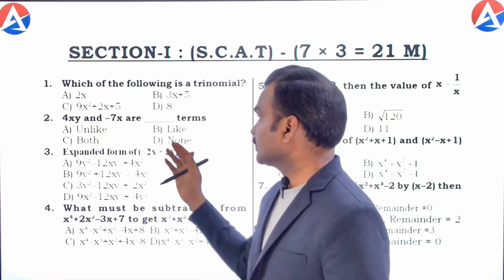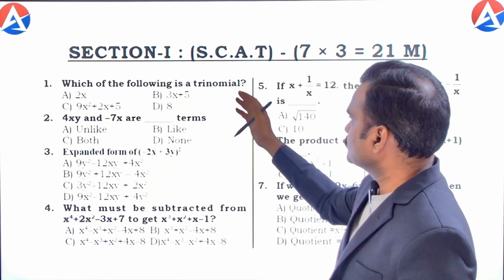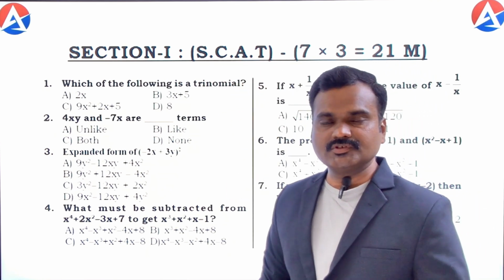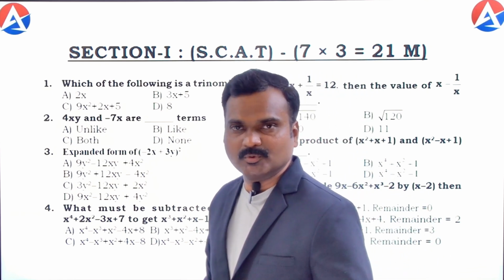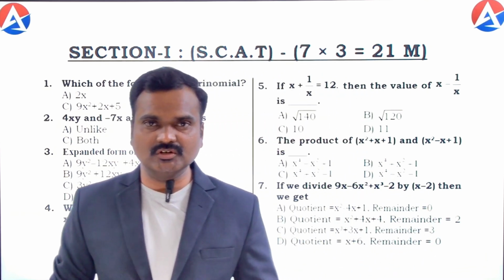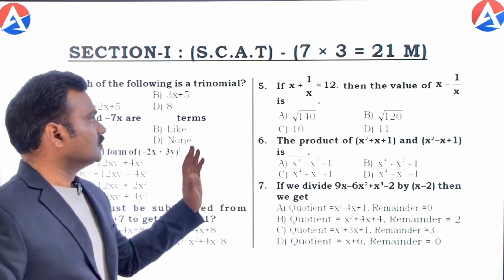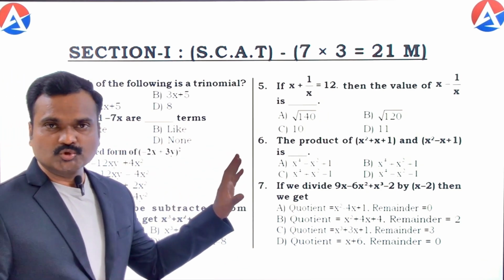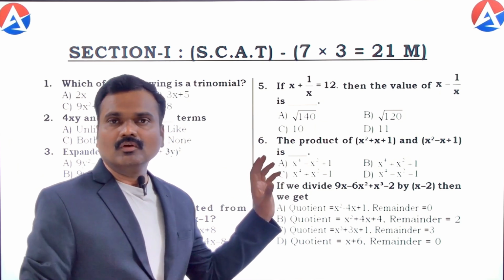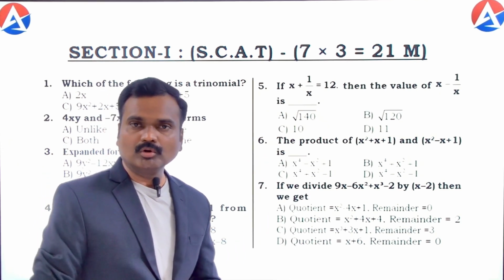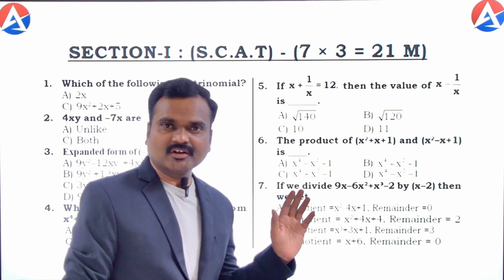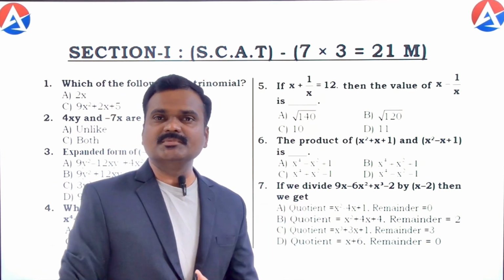In the first section, it is mentioned as the single correct answer type section. Single correct answer type questions are given in the first section. Totally they are giving 7 questions here. These are all choose-the-correct-answer type questions, with 1 question having 4 options. Out of 4 options, there will be 1 correct answer. Students have to choose the correct answer and bubble the same in the OMR sheet.